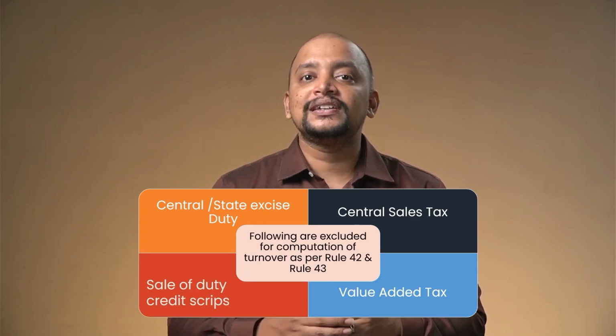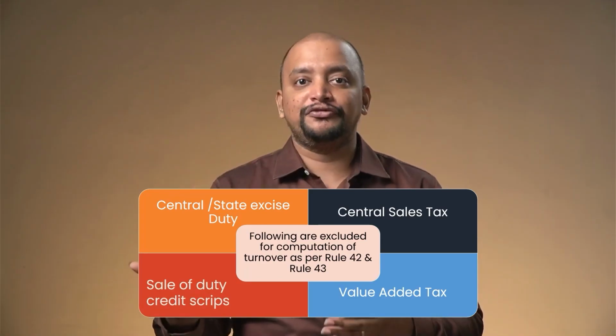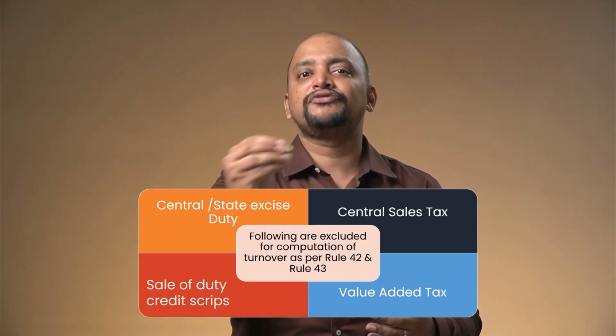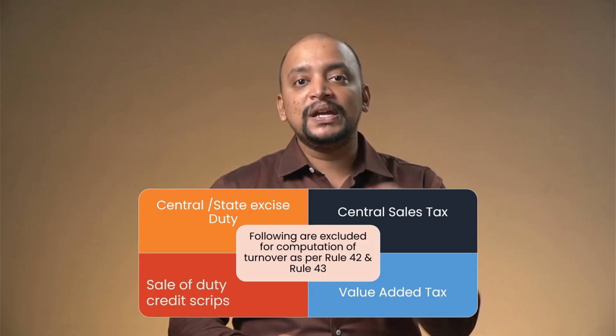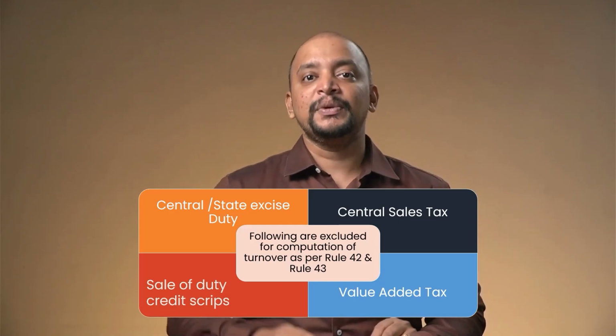What are these duty credit scripts? Depending upon the FOB value of your exports, a percentage of the FOB value of exports will be given to you as a duty credit script, which can be used for payment of customs duty. Say, for example, I have got a duty credit script for 10 lakhs. This 10 lakhs worth of duty credit script I am not going to use because I don't have imports. Then what am I going to do with this?